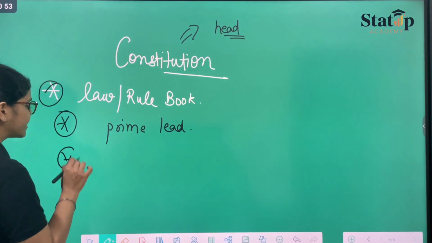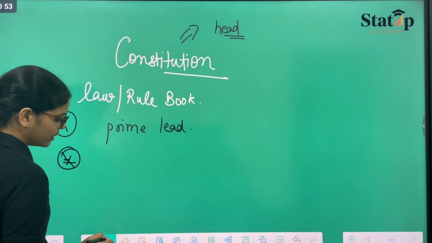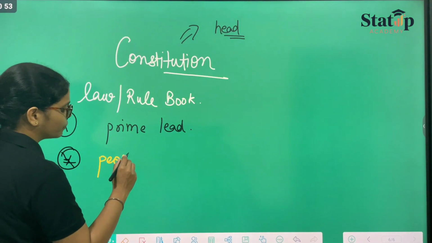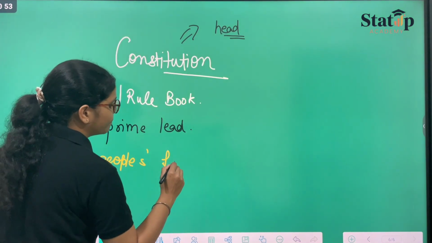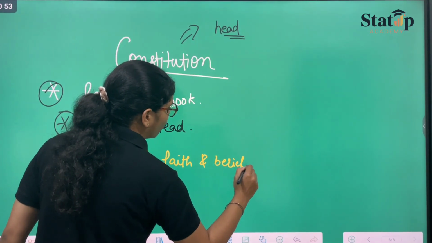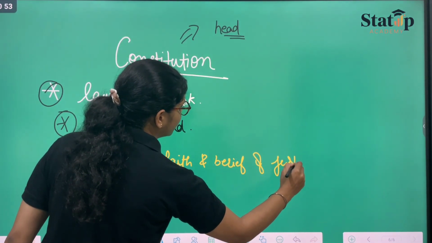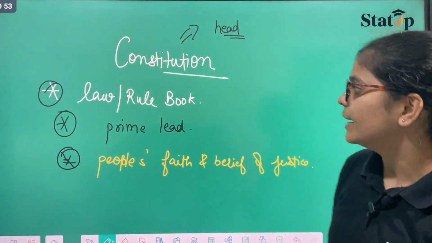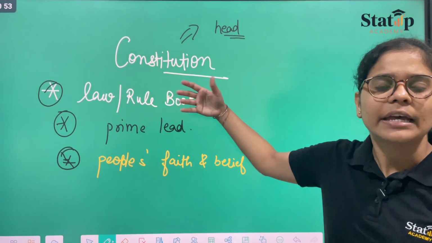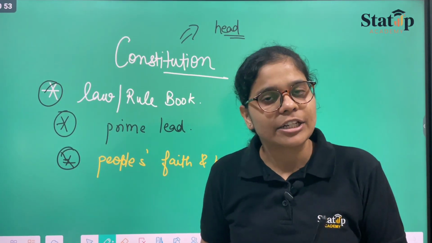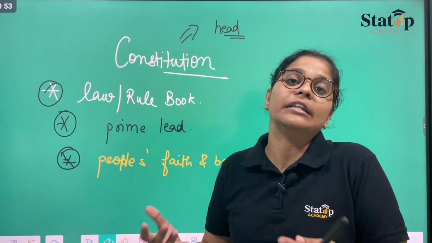Also, what else can we say? We can say that the constitution is nothing but people's faith, and belief of justice. It is a rule book in which the rules are mentioned: how you need to behave, how the government needs to behave, and how the people need to behave.